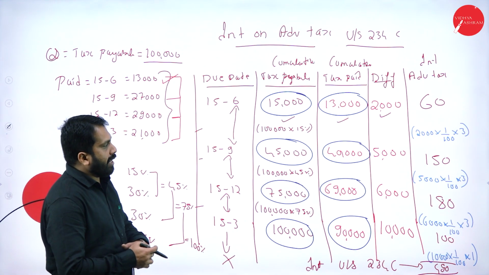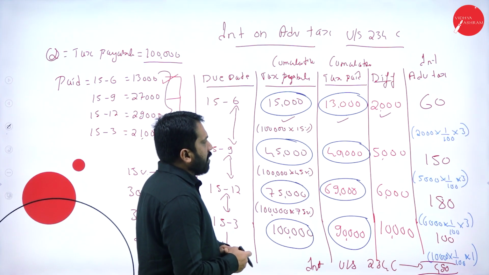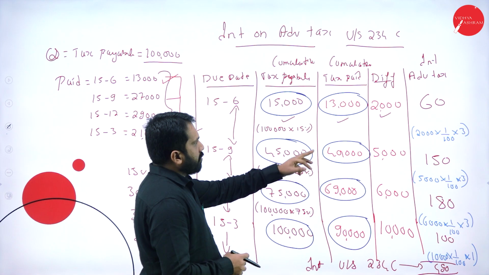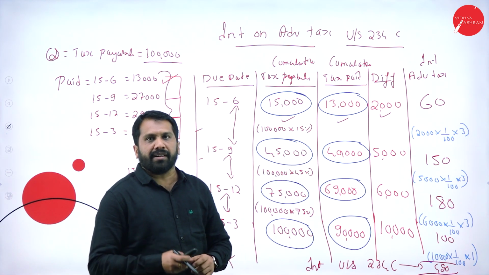This is what your calculation is. So 60, 150 and 180 and 100: 210, 390 and 490. That will be your answer. This is what your interest on advance tax is.